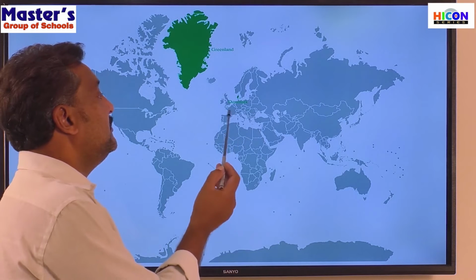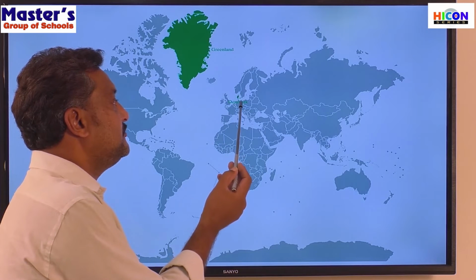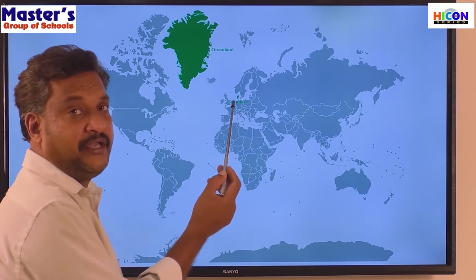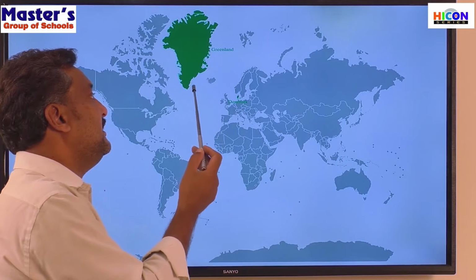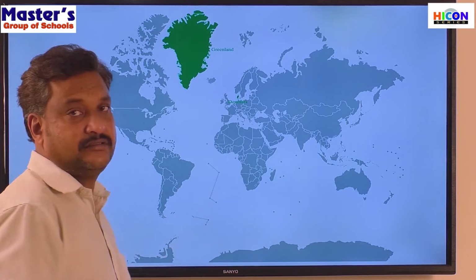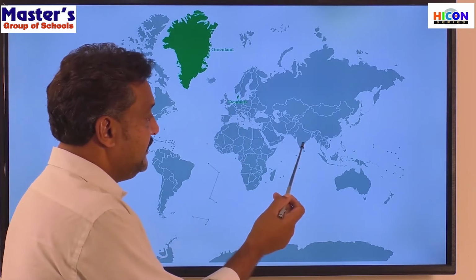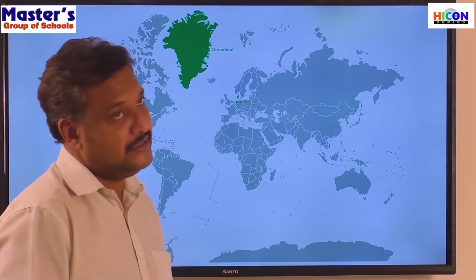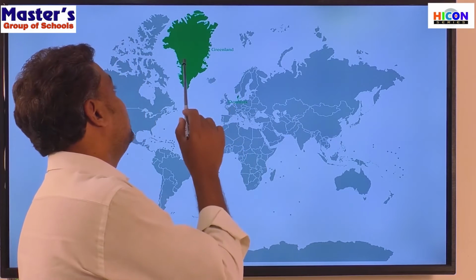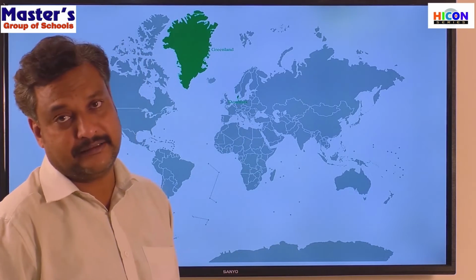Right? And here we can see Denmark. Okay, so this is Denmark, and this big island of Greenland is a part of Denmark. See, this is India, and we have the Andaman Nicobar Islands here and the Lakshadweep Islands there, no? In the same way, Denmark is taking care of Greenland.